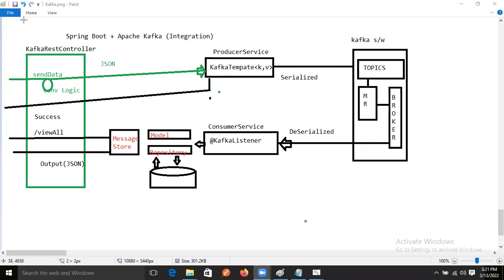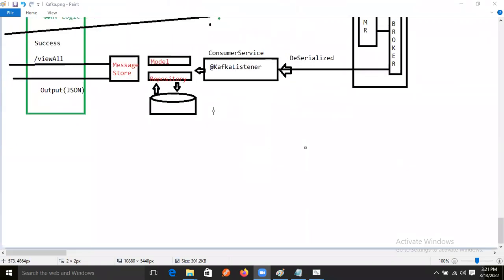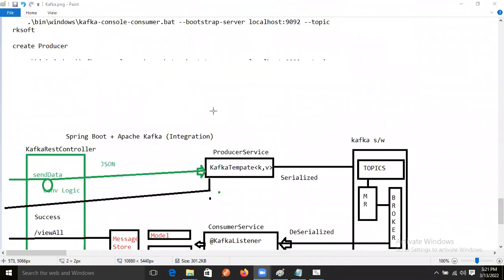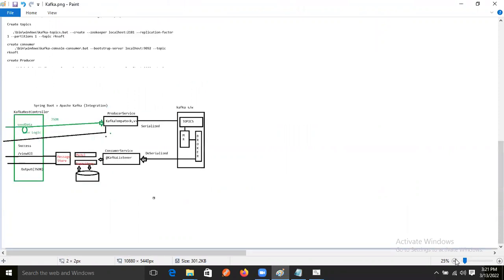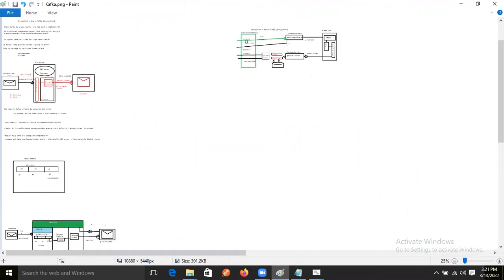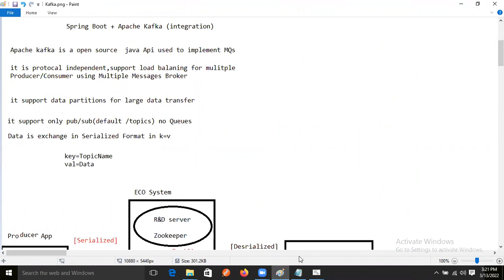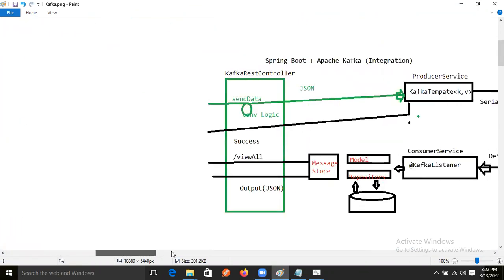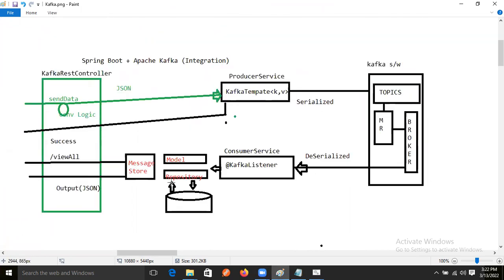So fine, guys. Based on that, let's do the implementation, right? Okay, good. So what I'm going to do now?